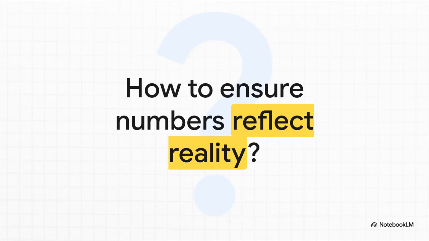As we wrap up this explainer today, I really want to leave you with a bit of a provocative thought. The very next time you measure something, whether that's the speed of your car, the distance of your morning run, or just checking the temperature outside, I want you to think about the invisible infrastructure beneath that number. When you measure the world around you today, how will you ensure your numbers accurately reflect reality? Because remember, a number is really just a symbol, but these tools, standards, units, and notation, they are the absolutely crucial link that stands between properly understanding our brilliant universe and accidentally crashing a satellite on Mars.